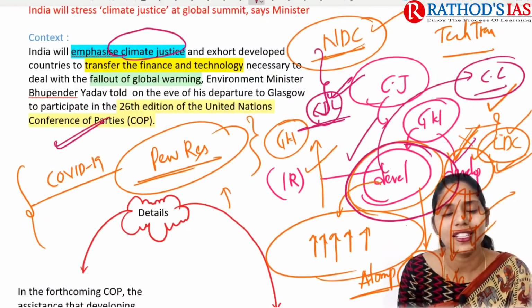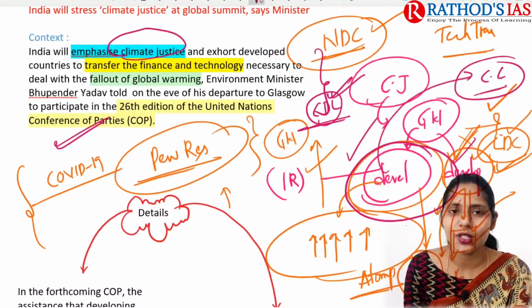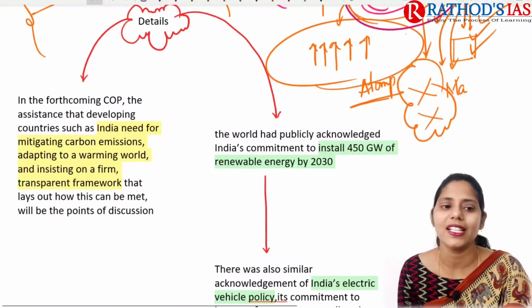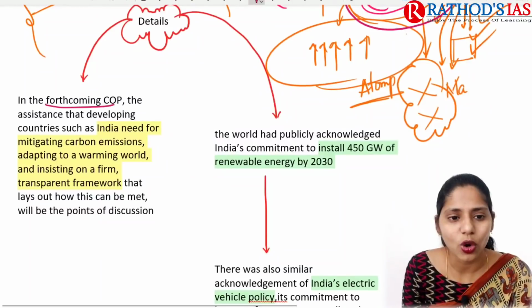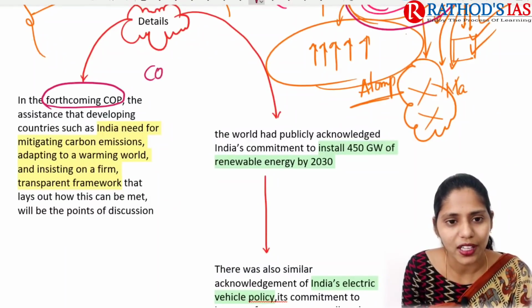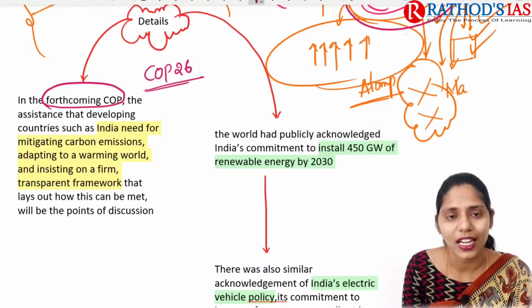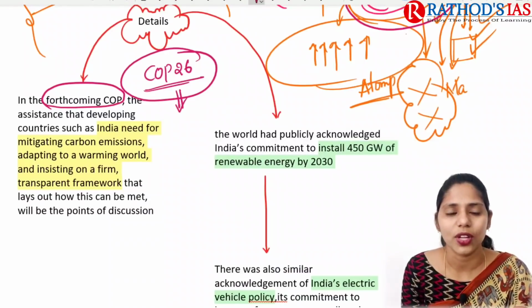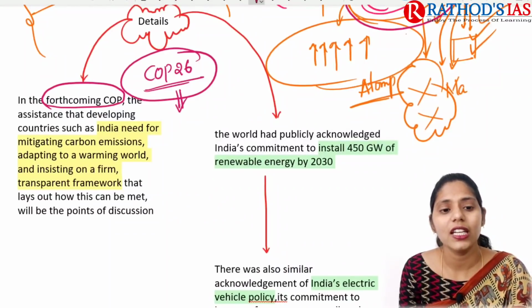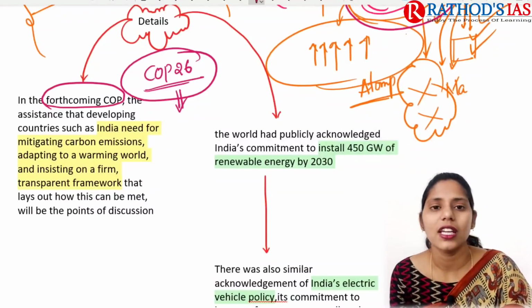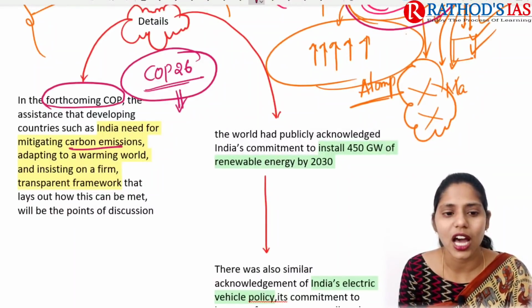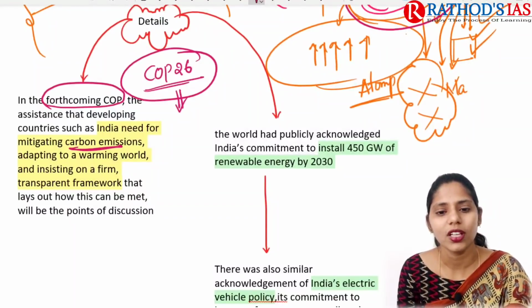This is what our environment minister mainly said to The Hindu. Furthermore, in the forthcoming COP, that is Conference of Parties 26, to be held in Glasgow, they are mainly focusing on developing countries, for example India, which needs finances and transfer of technology, especially for mitigating carbon emissions, right?